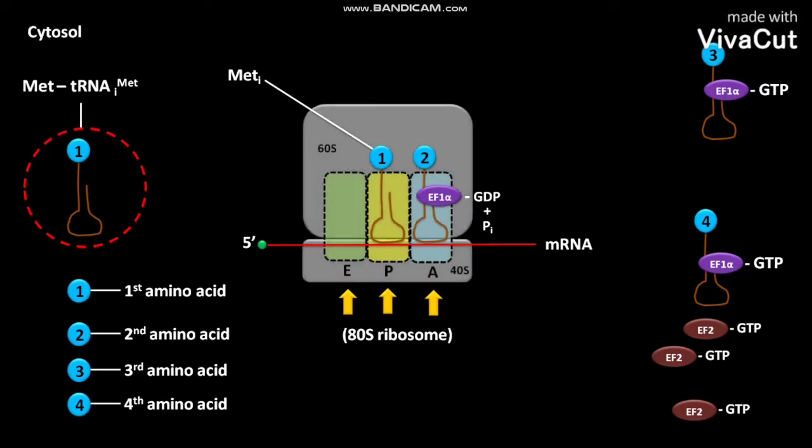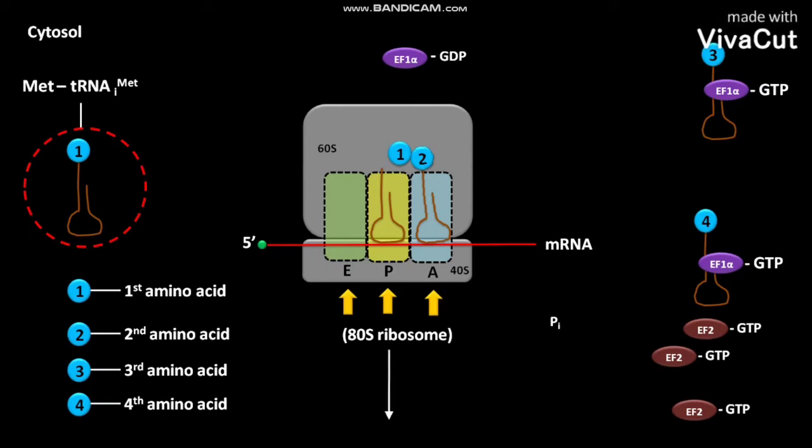The EF1 alpha dot GDP and Pi are then released. The large rRNA in the 80S ribosome then catalyzes the peptide bond formation between Met-i and the second amino acid.